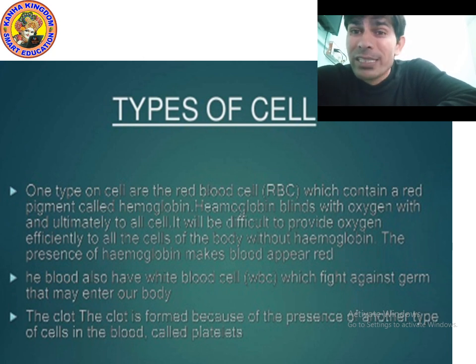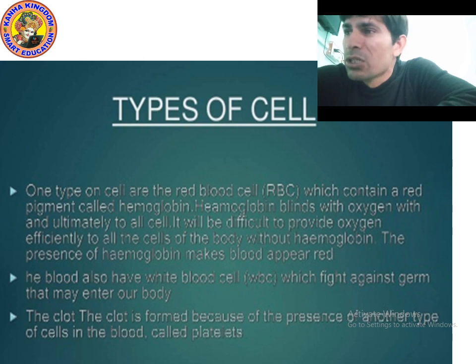What is a pigment? A pigment provides color. You know that the green color of leaves of plants is due to chlorophyll. Chlorophyll provides green color to the plants, and it also helps in absorbing sunlight and in the process of photosynthesis, by which plants make food. So chlorophyll is a pigment.